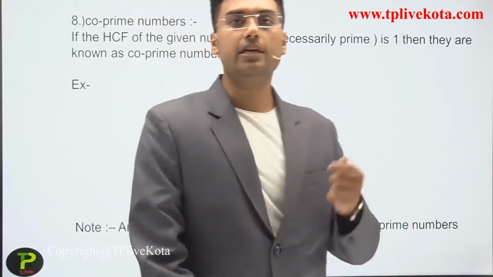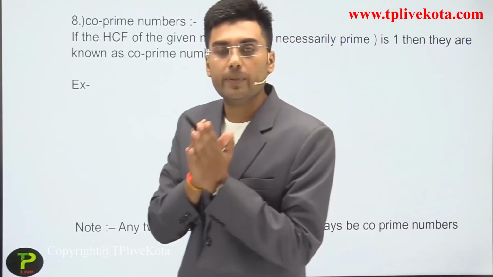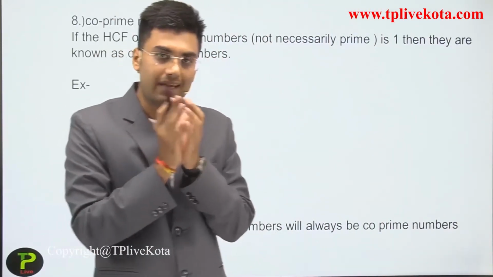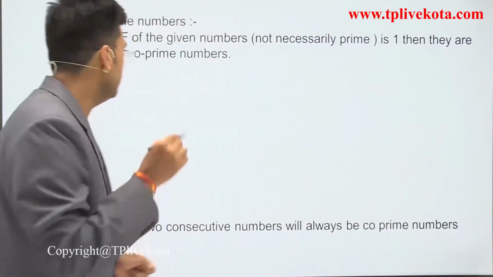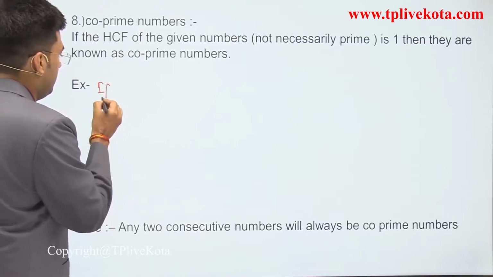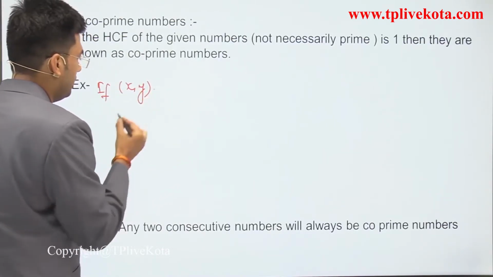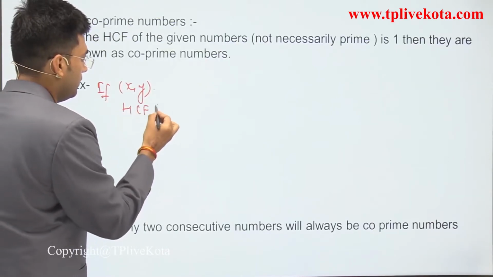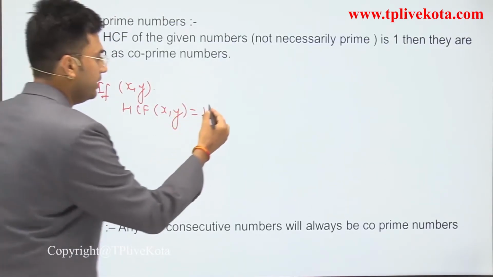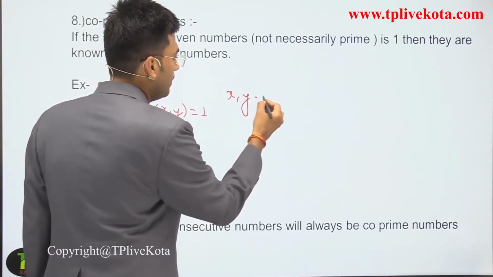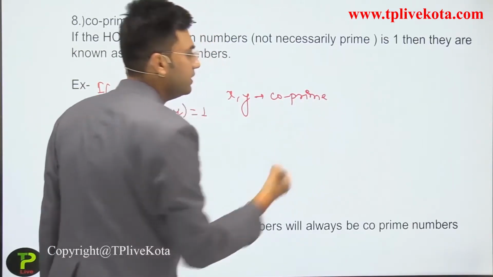Okay, so the next type of number is co-prime numbers. What are co-prime numbers? Co-prime numbers are those numbers which have HCF equal to 1. What does it mean? It means if the HCF of x and y is equal to 1, then we can say that x and y are co-prime to each other.